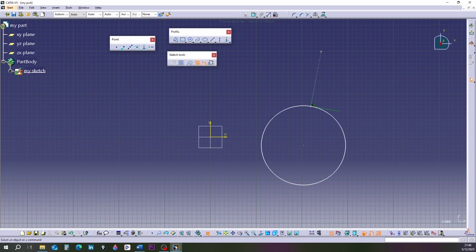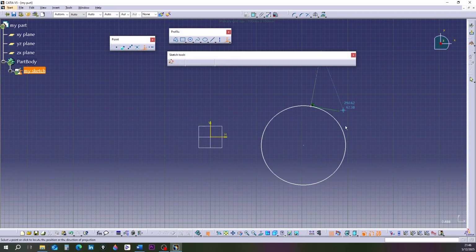If you choose Mode 2, you must define a direction. Click a direction or enter an angle.